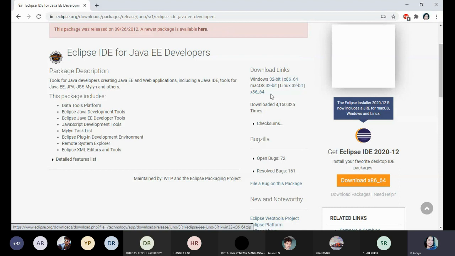You just click on 32-bit. See, I'm clicking on 32-bit.